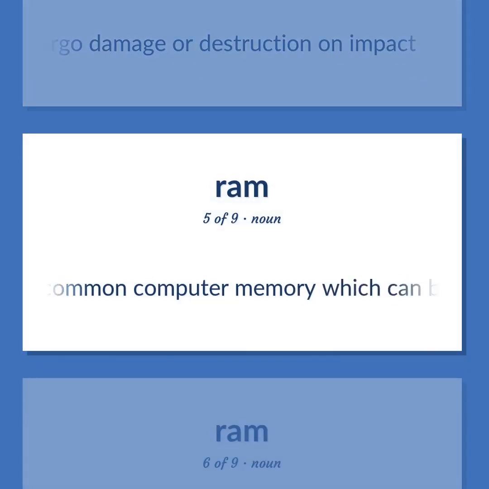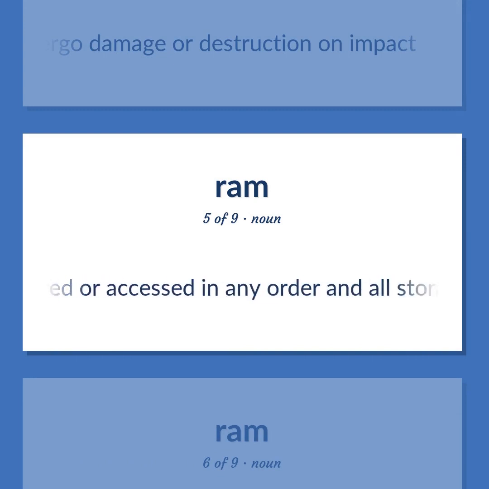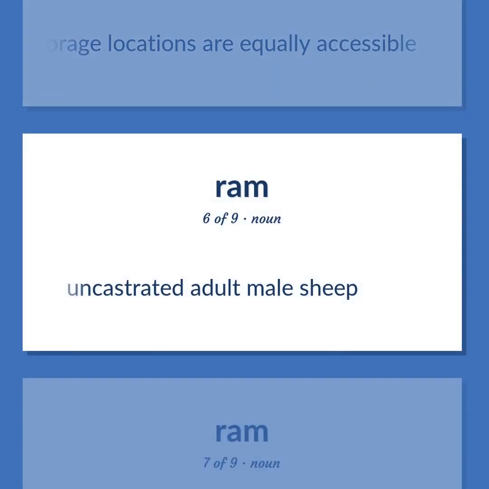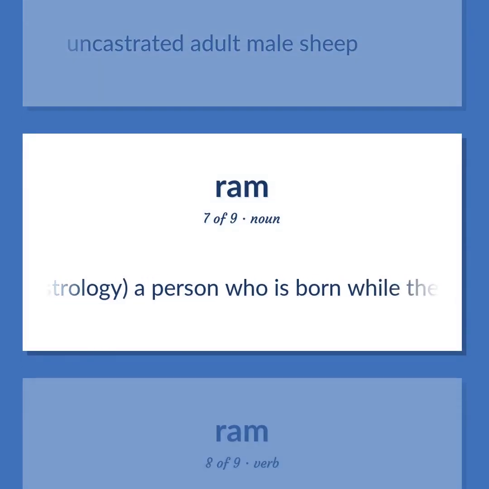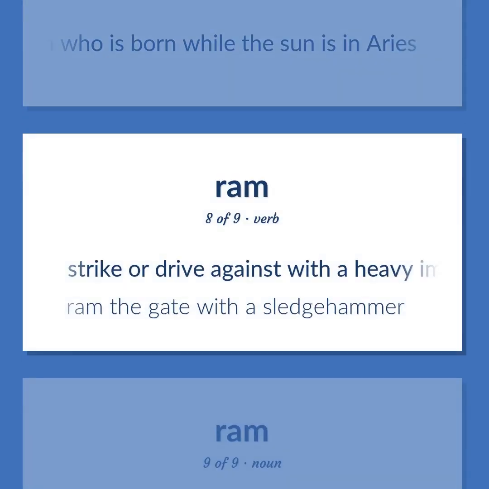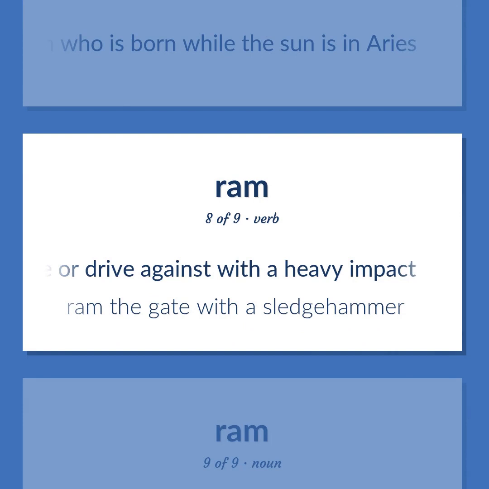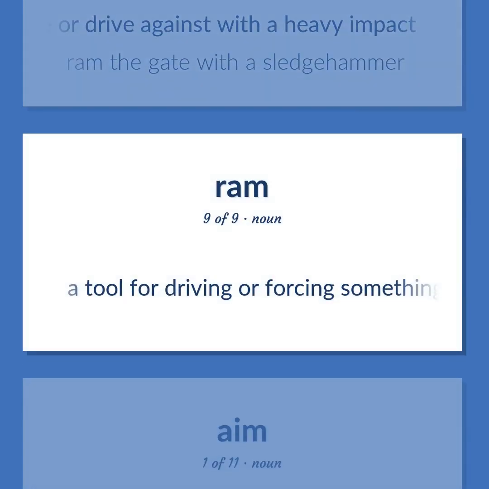The most common computer memory, which can be used by programs to perform necessary tasks while the computer is on. An integrated circuit memory chip allows information to be stored or accessed in any order, and all storage locations are equally accessible. Uncastrated adult male sheep. Astrology: a person who is born while the sun is in Aries. Strike or drive against with a heavy impact. Ram the gate with a sledgehammer. A tool for driving or forcing something by impact.